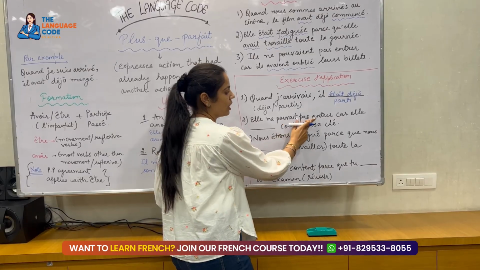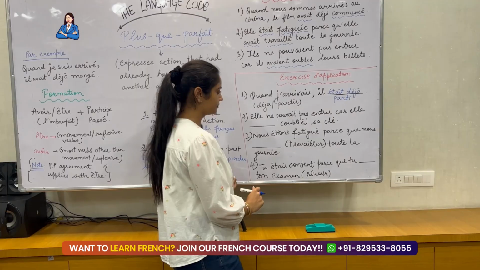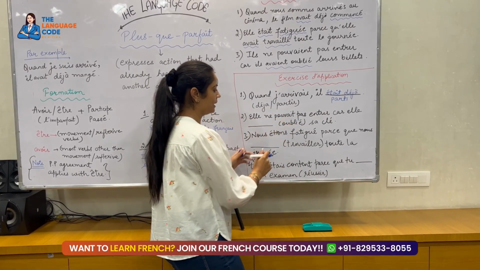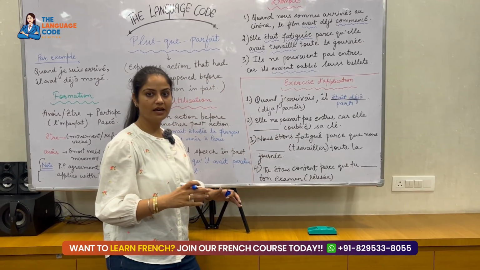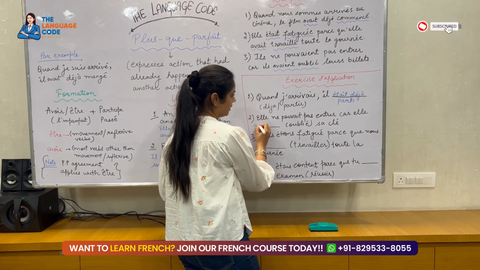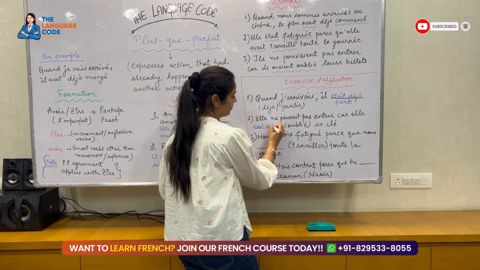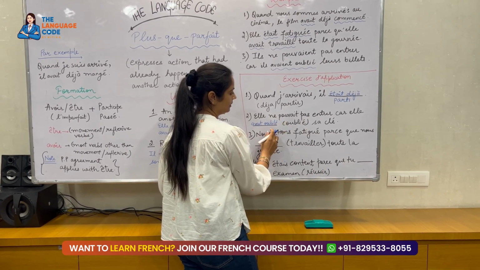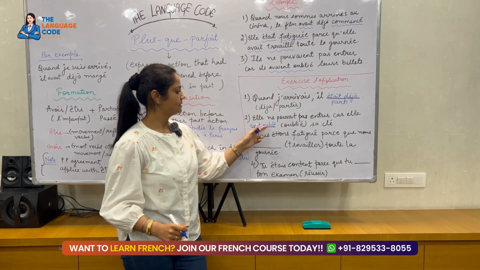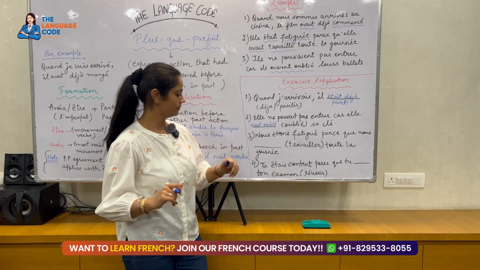Elle ne pouvait pas entrer car elle dash sa clé. Okay. So elle ne pouvait pas. Oublier. Oublier is conjugated with avoir. So elle avait oublié sa clé. Now, oublié will be like this. The past participle will not agree because it is conjugated with avoir.